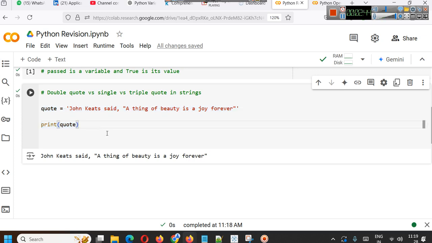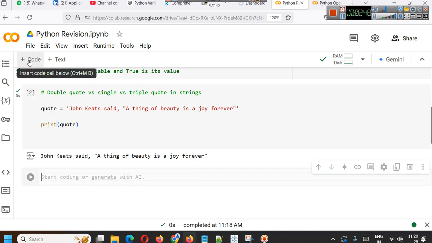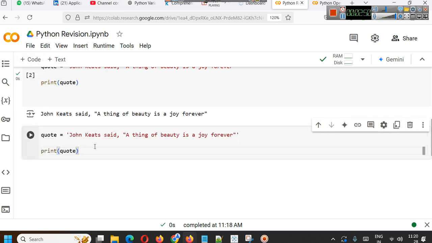Now from here we can insert another code cell. Let's say there is another string which you have to print, and that is: this is Kuldeep's pen.